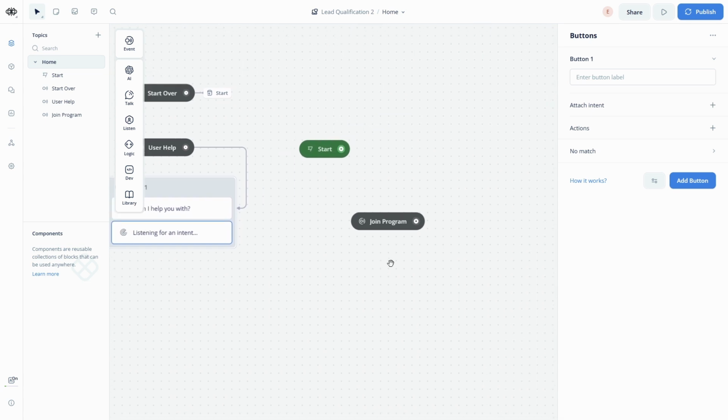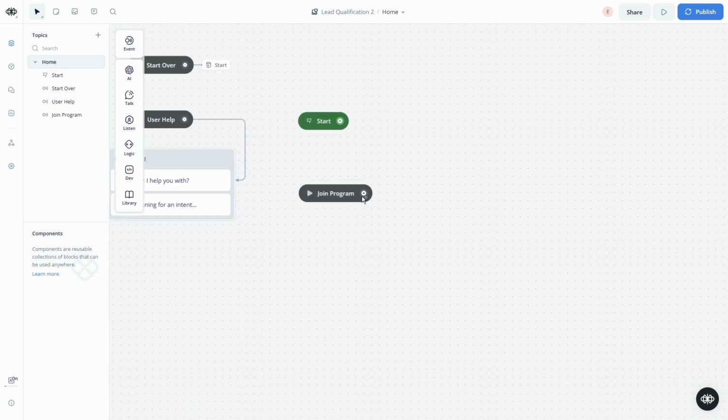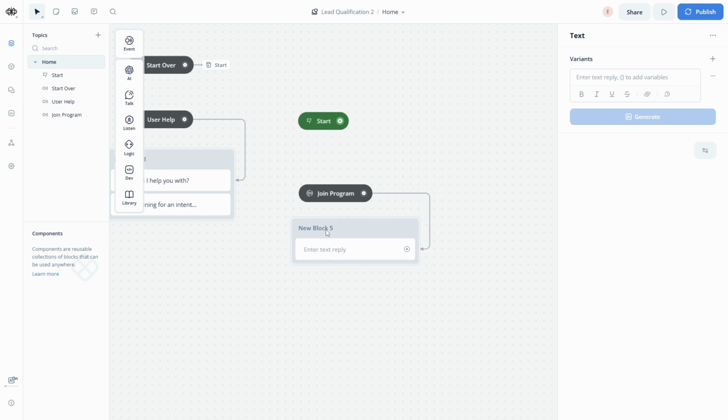Now let's set up our join program intent. So again, our first qualification would be location because we're going to limit it to only a couple of locations. So let's start by asking the user for their location. Let's just call this qualification 1, and let's say, what state are you from?